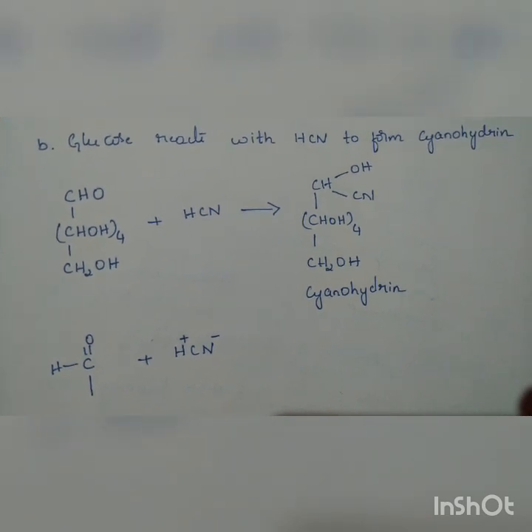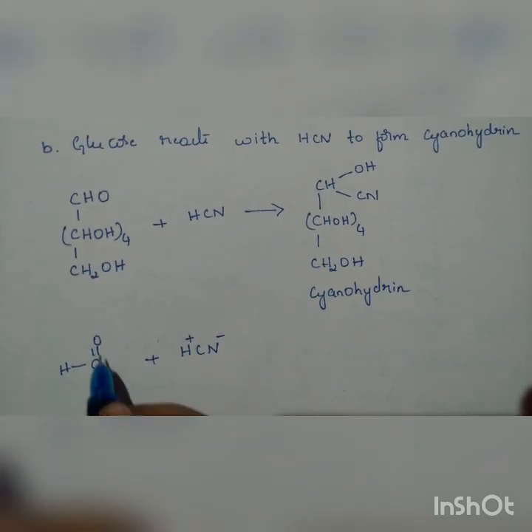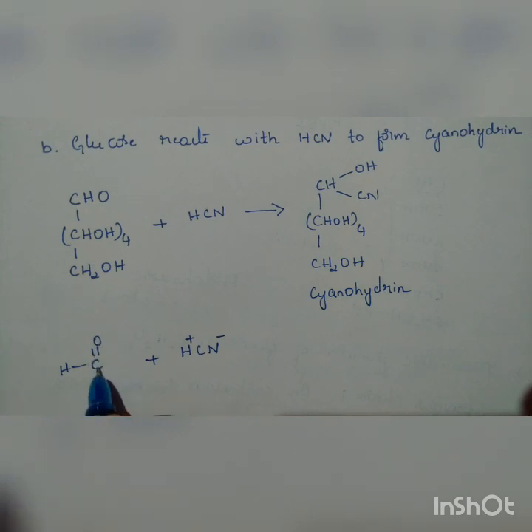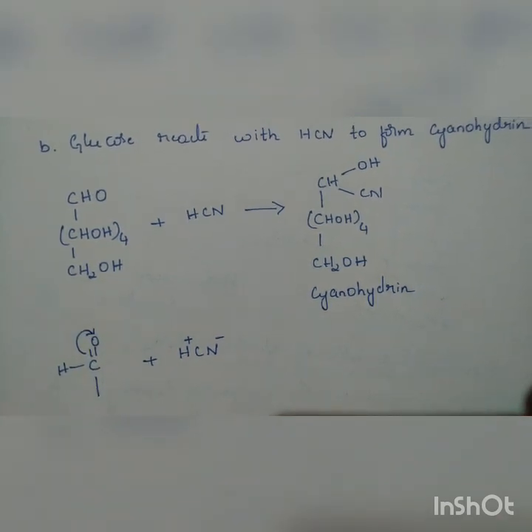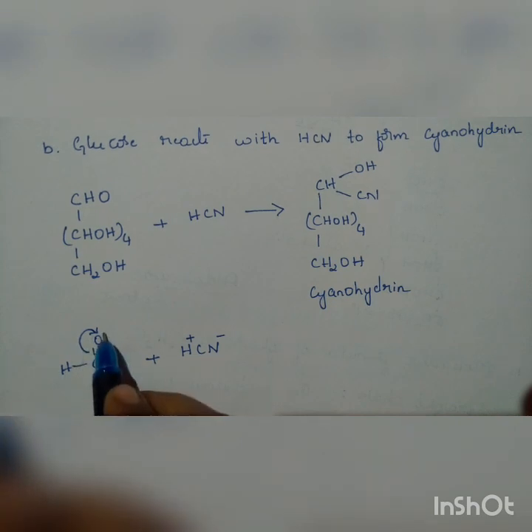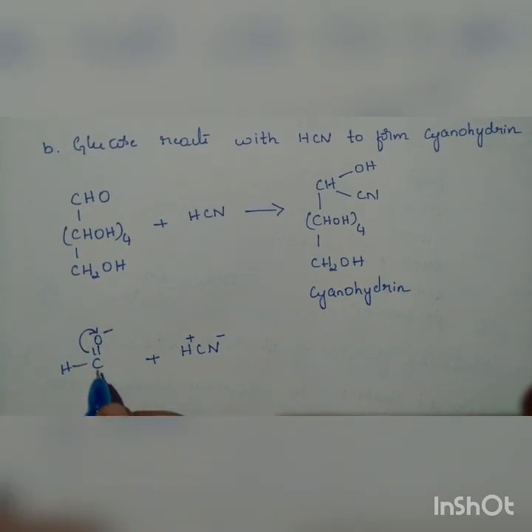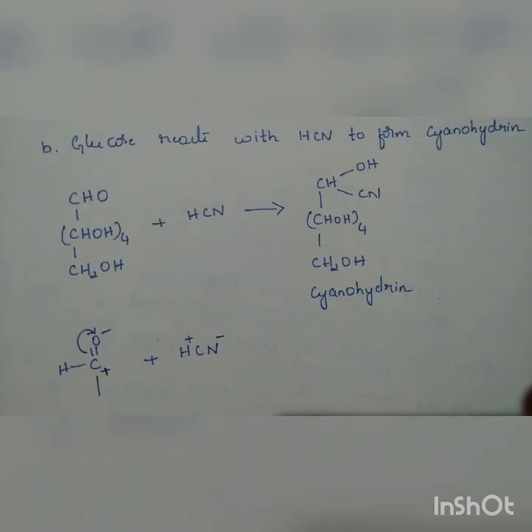Next, the carbonyl group. We know that oxygen is more electronegative when compared to the carbon atom. So the bonded pair of electrons is going to shift onto the oxygen atom. Oxygen gets a negative charge, carbon gets a positive charge.